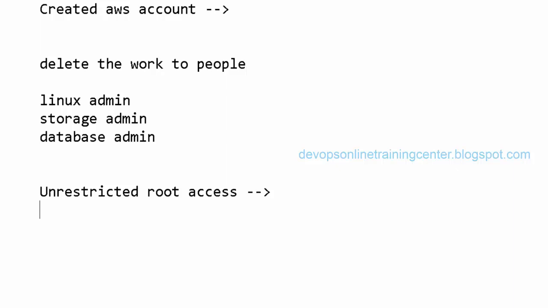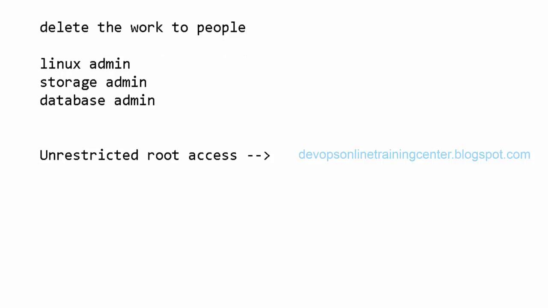So generally, the architect has all the permissions, let us assume. But he cannot do everything on his own, so he has to give permissions to his team members. Let us say, as the architect, I have given permissions to my Linux admin to configure something on my EC2 instances. I want to configure something on the Linux machines, so I have given my permissions to this guy who is a Linux admin. He is a Linux admin, but he doesn't know anything about storage. He doesn't know anything about the database.